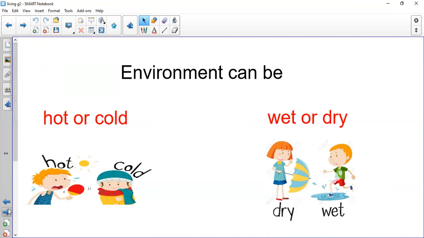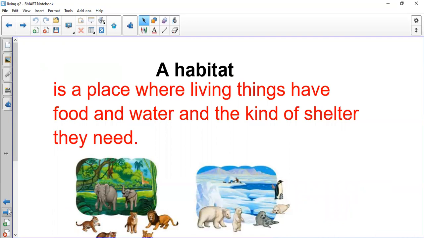The next point that we discussed together last session was a habitat. A habitat is a place to live. What should the animal or the living thing find in this habitat? He should find what he needs: food, water, and shelter. So a habitat is a place where living things find food, shelter, and water.